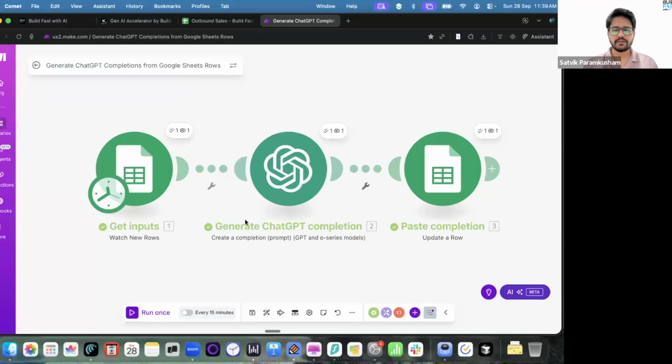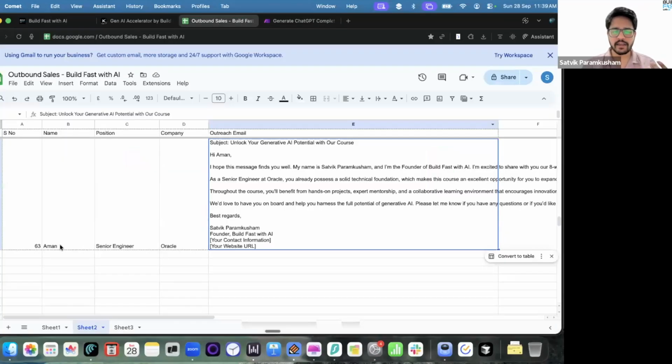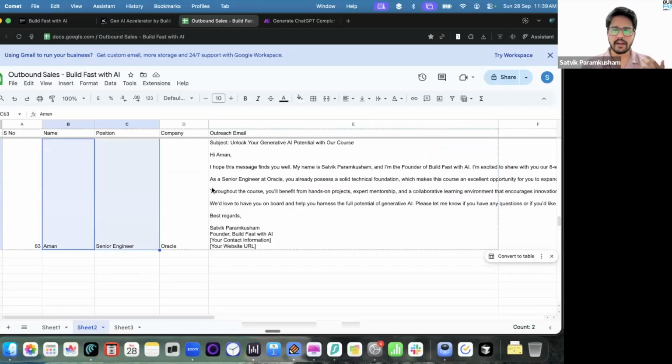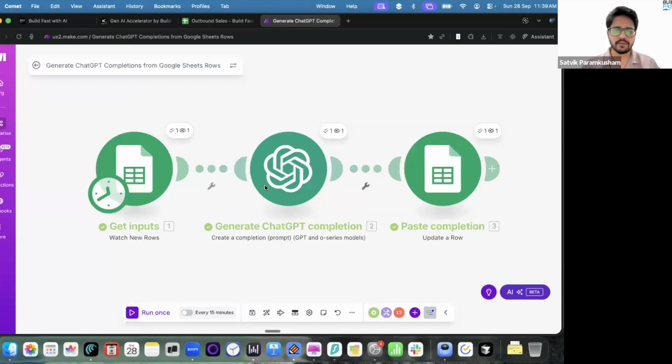Okay, so let me go to the next part. Let me actually explain you. So now that I have a context of the kind of people that we have in the audience today, let me tune some explanations towards that. So first of all, let me explain this automation, right? So this automation was very simple. I just typed a name and I just ran the automation and I'm able to do that.